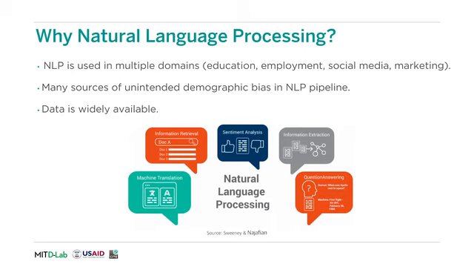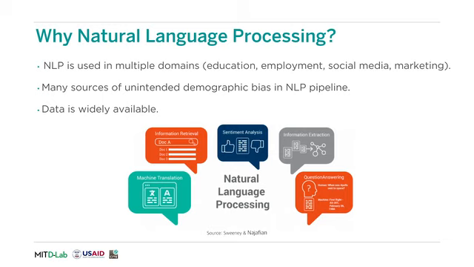This work focuses on applications of machine learning in natural language processing. NLP is important to study in fairness in AI because it is used in many different domains, from education to marketing. Furthermore, there are many sources of unintended demographic bias in the standard natural language processing pipeline. Here, we define the NLP pipeline as a combination of steps involved from collecting natural language data to making decisions based on the NLP models trained on the resulting data.